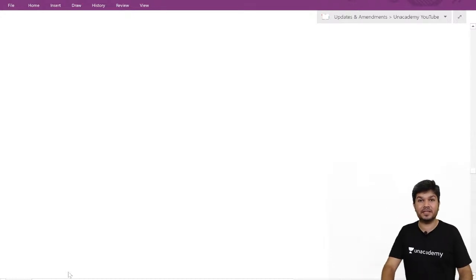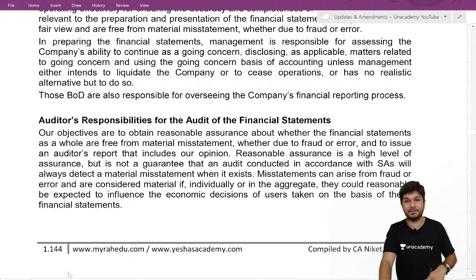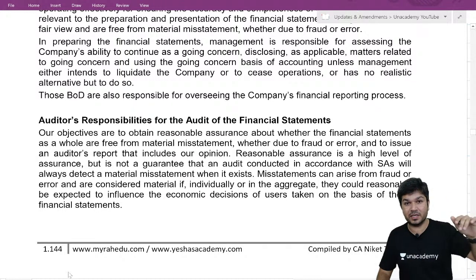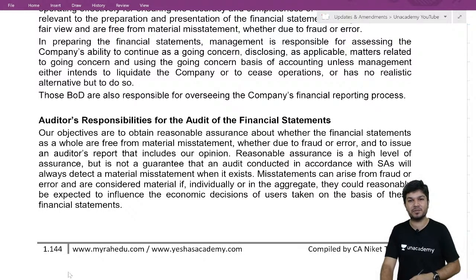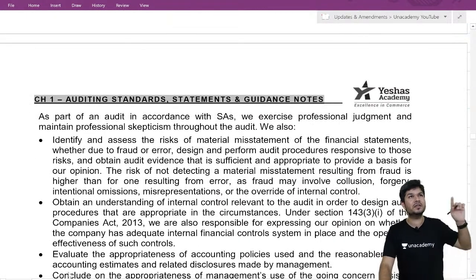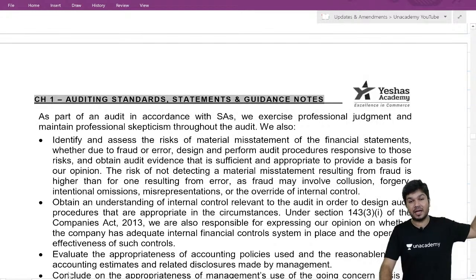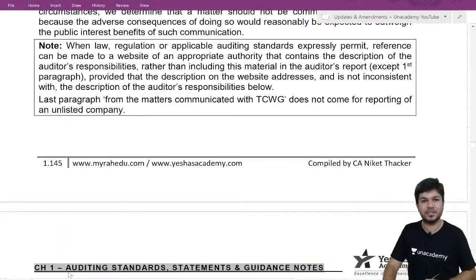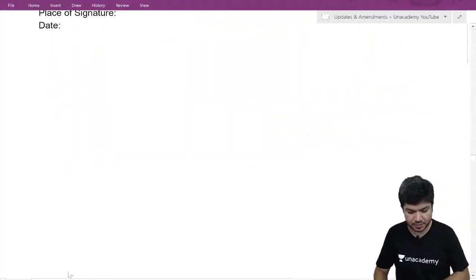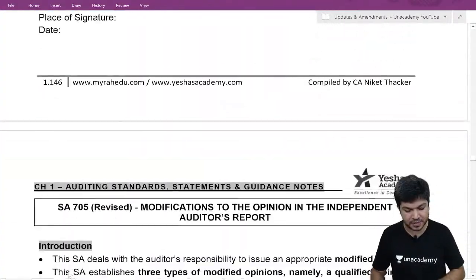Okay, then after that, which one was the next? We had going concern, key audit matter. After key audit matter is management responsibility. After management responsibility is auditor's responsibility. After auditor's responsibility, other report on other legal and regulatory requirements. Then comes your signature, date of signature, place of signature.